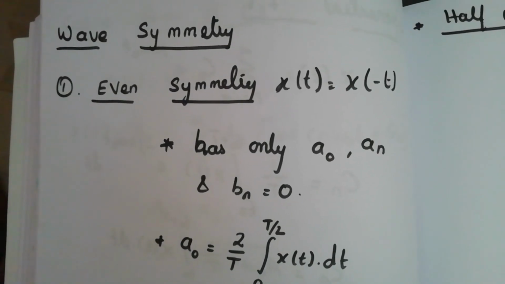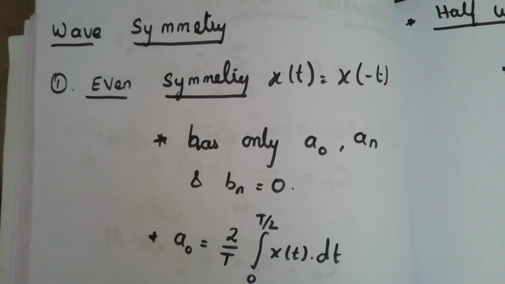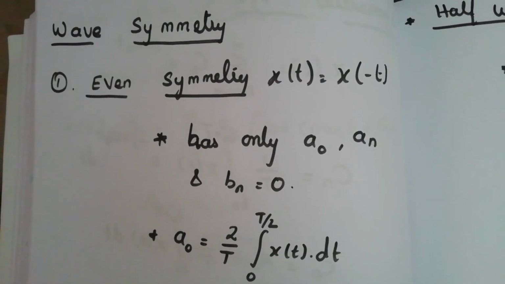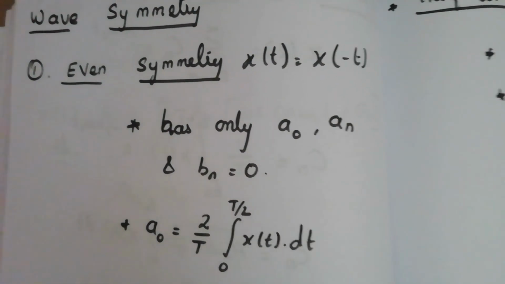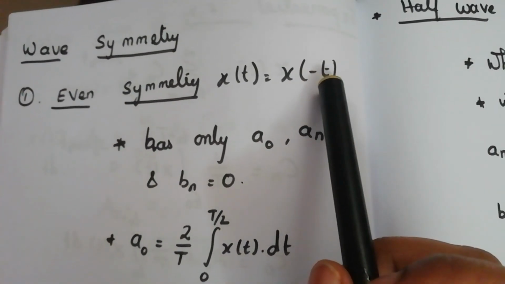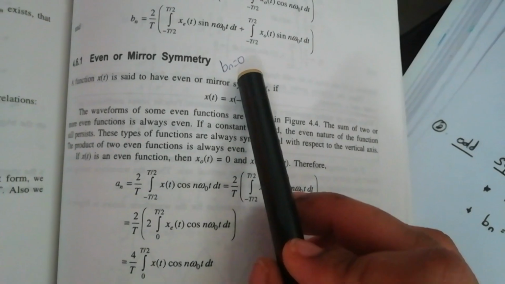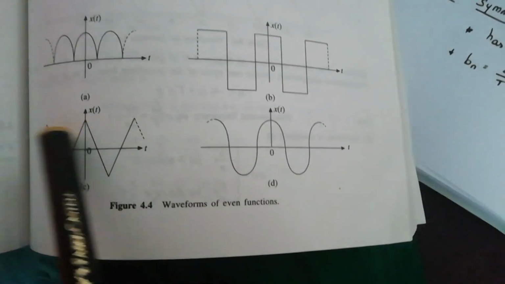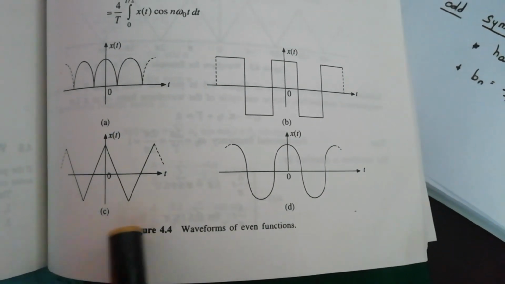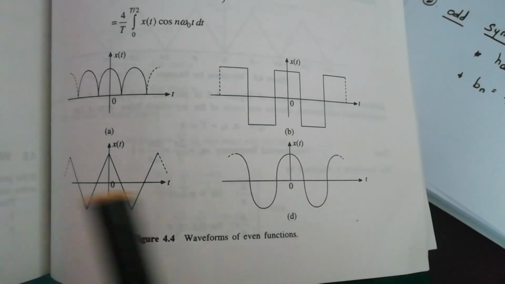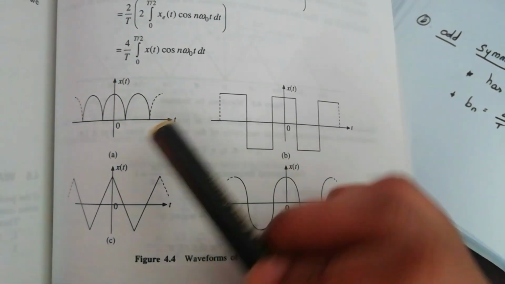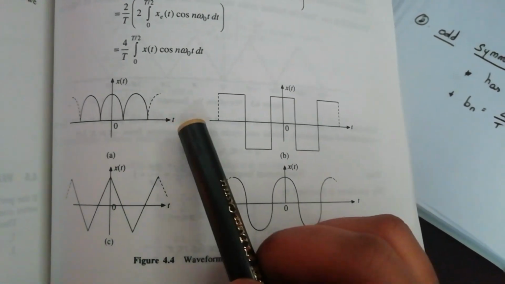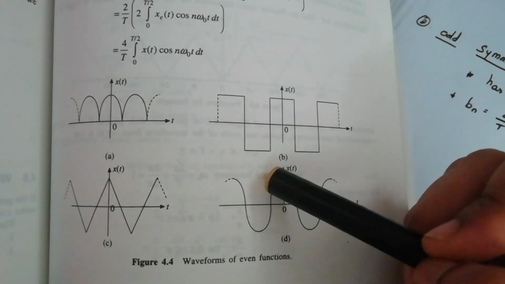And we can simplify the Fourier series computation by observing some wave symmetry of the function. First is even wave symmetry, that is x of t is equal to x of minus t. Even or mirror symmetry: if you are considering these waveforms for an even function, it is symmetric about the middle of the signal. So this is known as x of t is equal to x of minus t, even function.